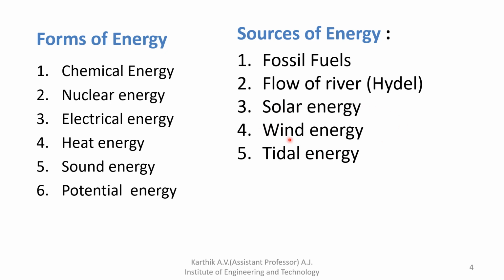Next, wind energy: the flowing air is kinetic energy, which is converted into mechanical energy, and then into electrical energy with the help of the blades. That is wind energy. The last one is tidal energy. In the sea tides we can produce some amount of energy. These are the sources of energy, and those were the forms of energy. We'll discuss them one by one.